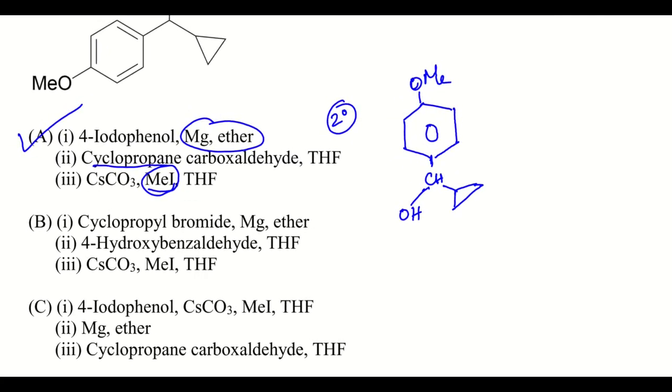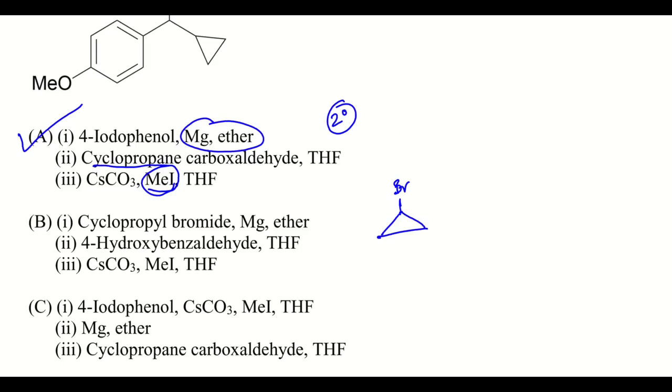Now we can check the second reagent. Cyclopropyl bromide plus Mg in ether, we will get this MgBr here.